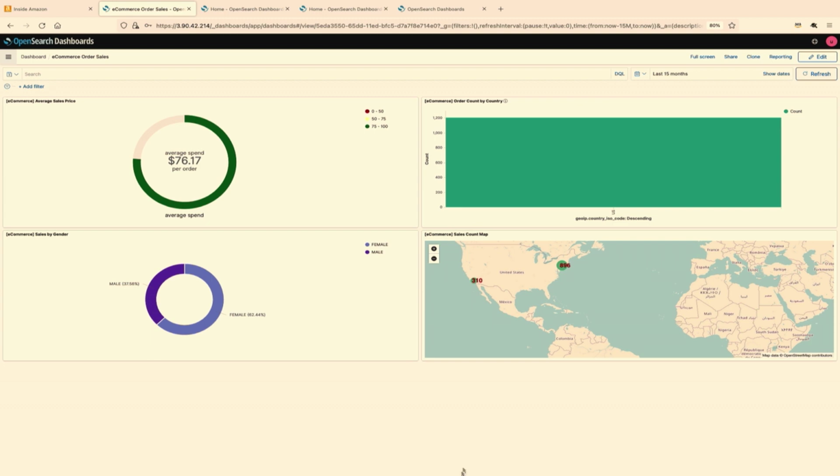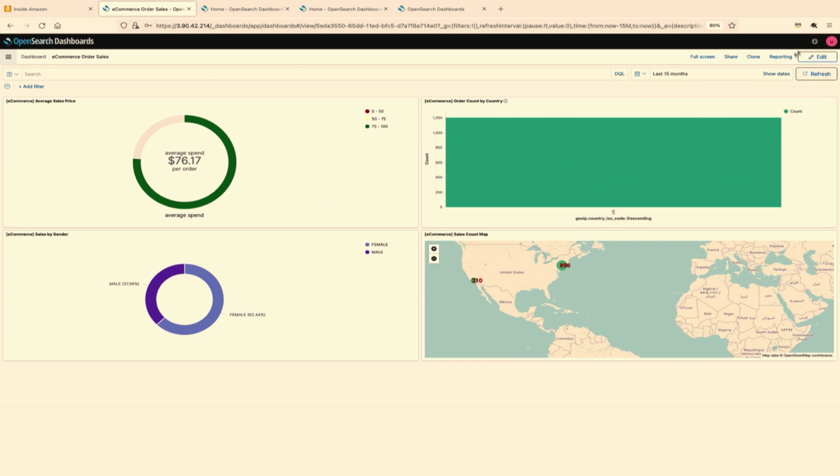It gives you a concise view of what the sales per country are, what the sales per gender and region are, and an average sales price. As you can see, everything on this dashboard, everything on this visualization actually reflects only the documents for which the user has access to.